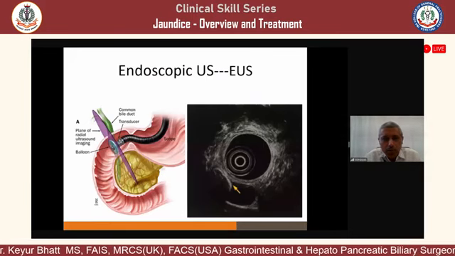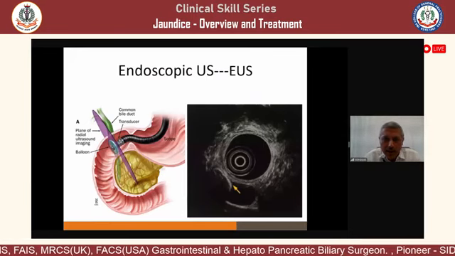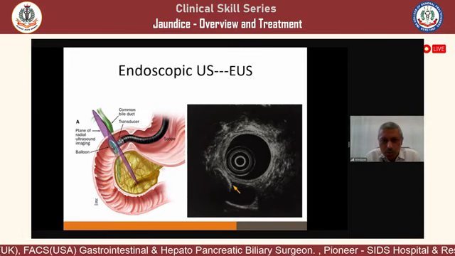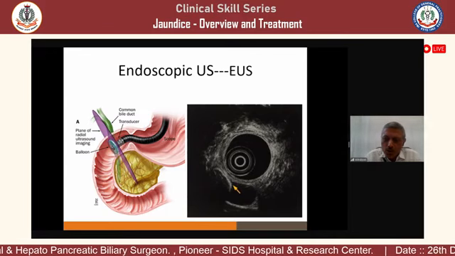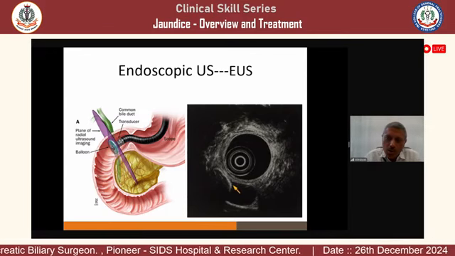Now this is just a diagram of endosonography. We have two types, radial and linear. Most of the centers are using linear endosonography, and there is a probe on the endoscope tip which is used for the detection of stones in the lower common bile duct.